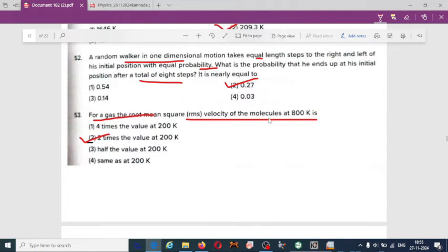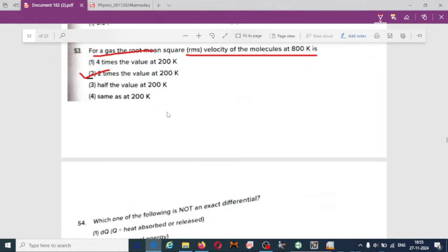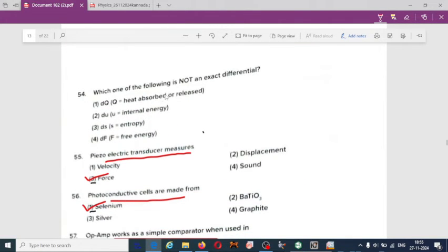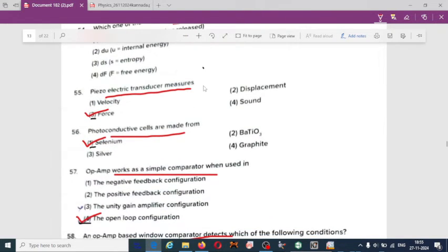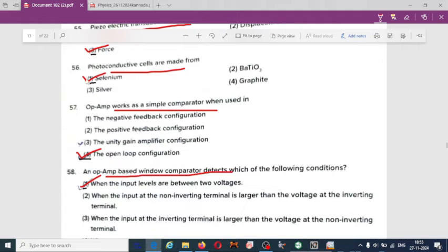RMS velocity of the molecule at 800 Kelvin is 2 times the value at 200 Kelvin. Which one of the following is not exact differential? First one, dq. Q is the heat absorbed or released. Piezoelectric measures force. Photoconductive cells are made from selenium.